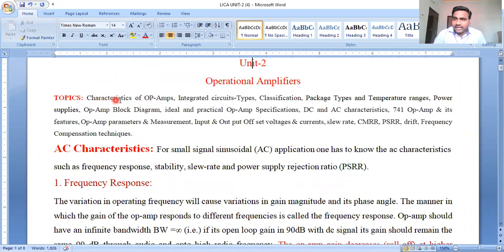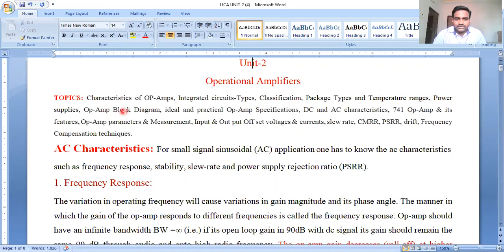We discussed the characteristics of ideal and practical operational amplifier. We defined the integrated circuit and explained its two types: monolithic circuits and hybrid circuits, and then the classification of monolithic and hybrid circuits. Now we have to discuss package types, temperature ranges and the power supplies.